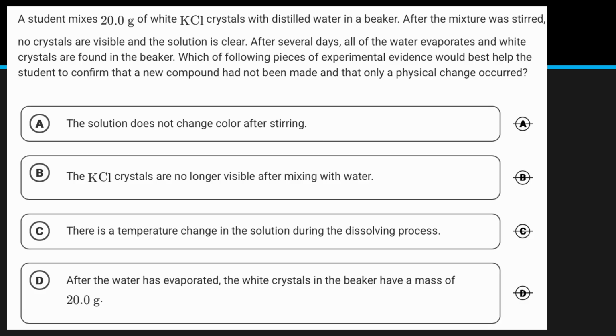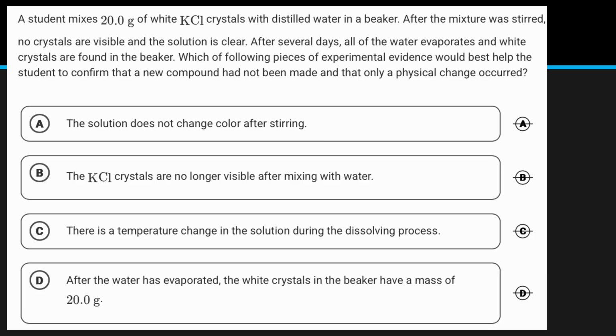A student mixes 20 grams of white potassium chloride crystals with distilled water in a beaker. After the mixture was stirred, no crystals are visible and the solution is clear. After several days, all of the water evaporates and white crystals are found in the beaker. Which of the following pieces of experimental evidence would best help the student to confirm that a new compound had not been made and that only a physical change occurred?